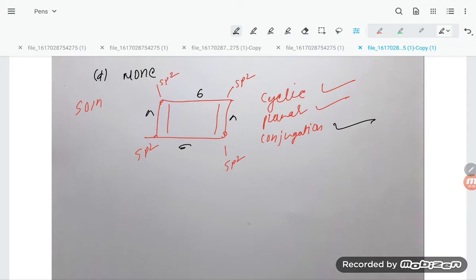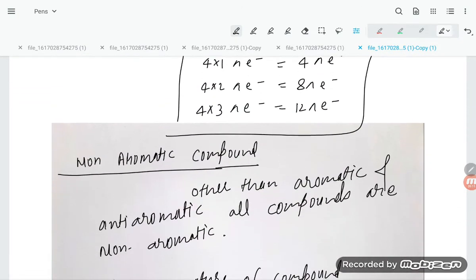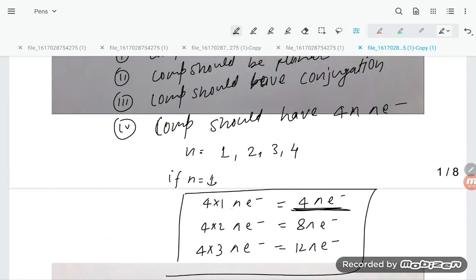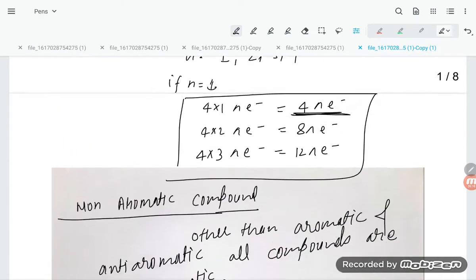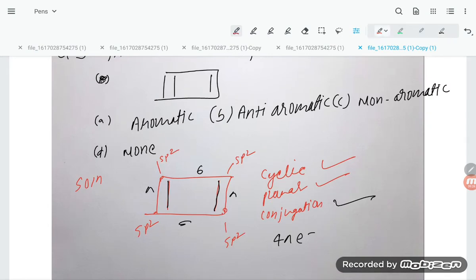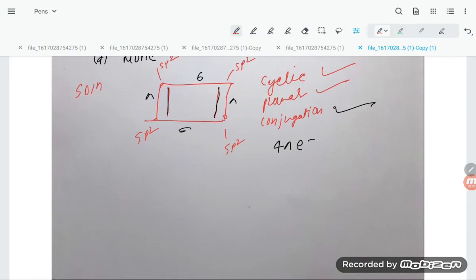Now the number of pi electrons: 2 and 2, so that is 4 pi electrons. With 4 pi electrons, this is an anti-aromatic compound. So the given compound is anti-aromatic, option B. This is what we understood first, students.